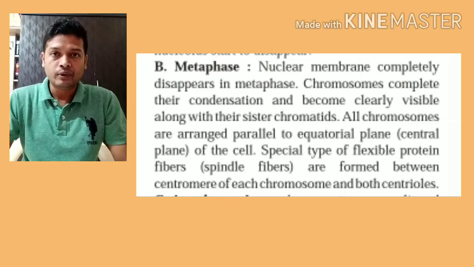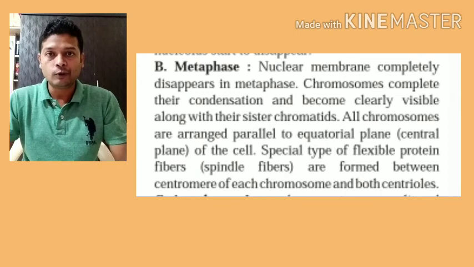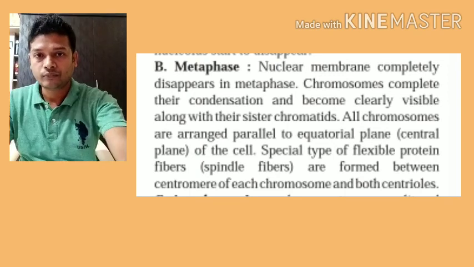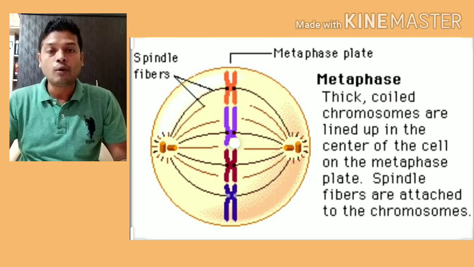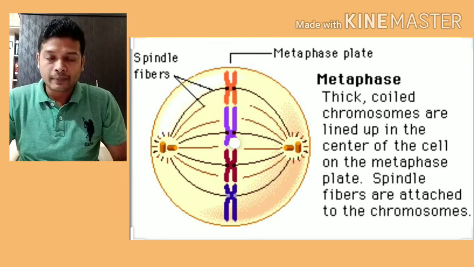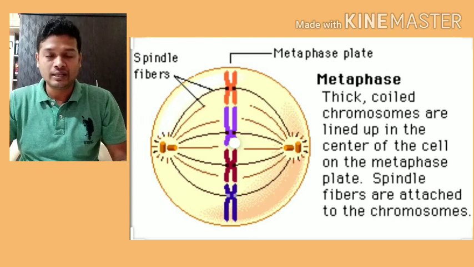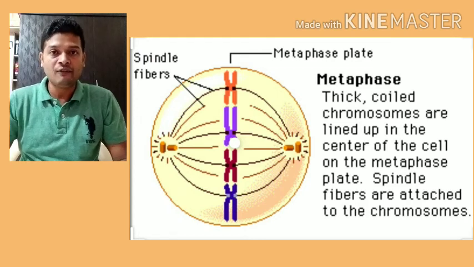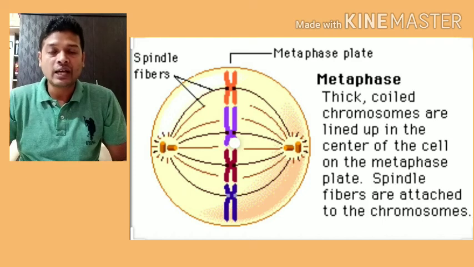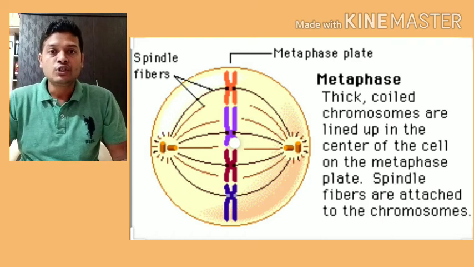Centrioles have reached the opposite poles, north and south pole, so one centriole is at one end and another centriole at the other end. The chromosomes are now aligned at the equator, or all the chromosomes are present in the center of the cell, and they are held together by spindle fibers. These spindle fibers have arisen from the centrioles, which have now moved to the opposite poles.